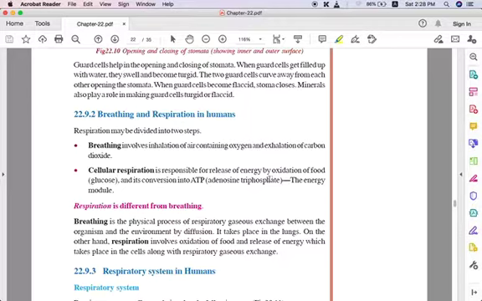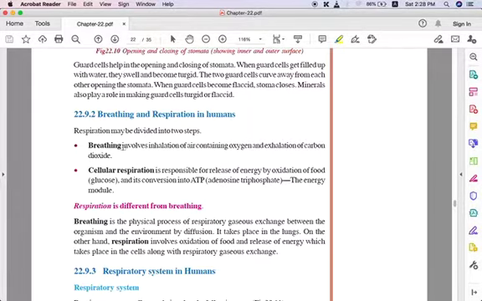Oxidation of food is nothing but the oxygen which we inhale being used in the process of oxidation of food, and from there glucose is converted into a molecule called ATP, which is adenosine triphosphate. The function of this ATP molecule is that it provides energy to the cells.